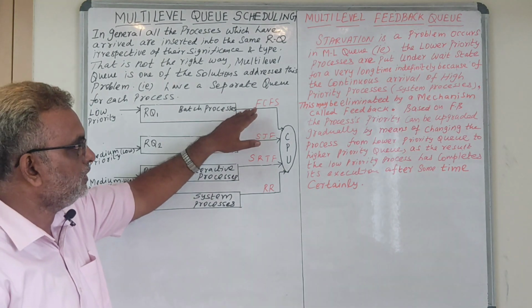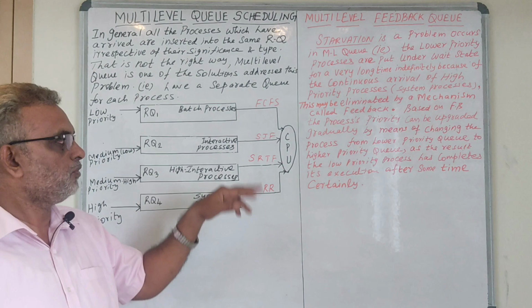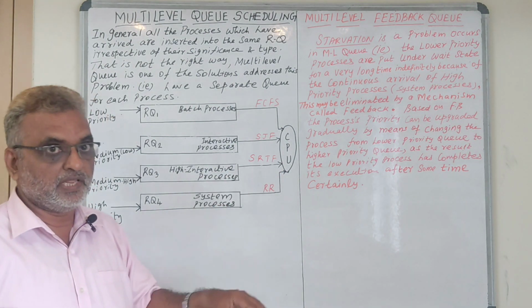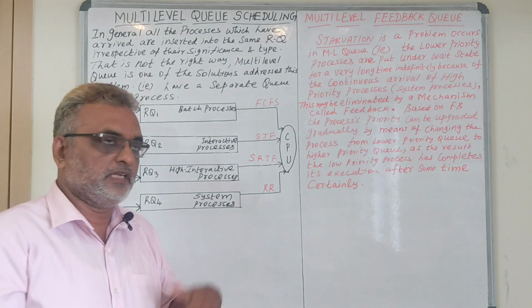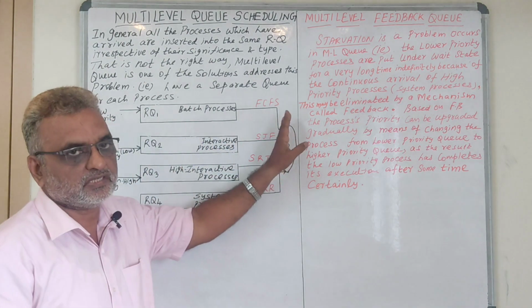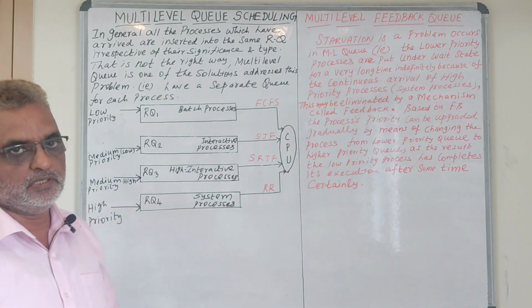For example, the first one follows first come first serve, the second one follows shortest job first, the third one follows shortest remaining first, then the last one round robin. It may be in any order, but everything is processed by the CPU, the processor.